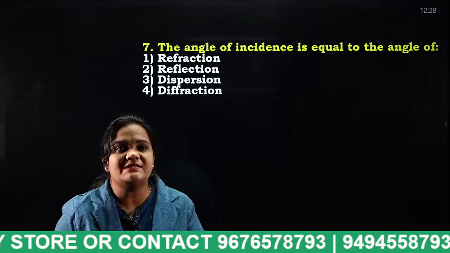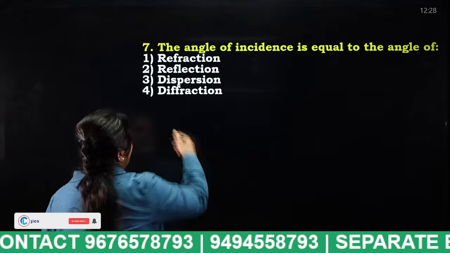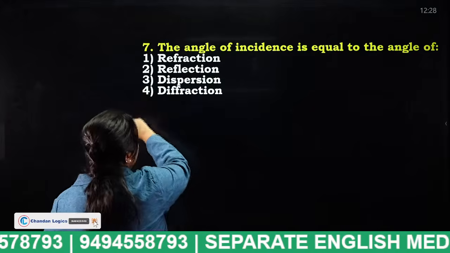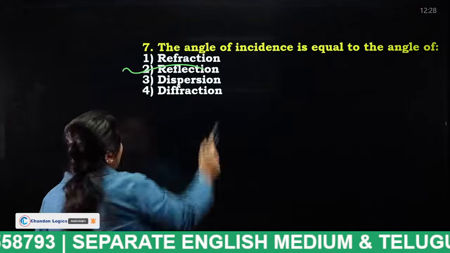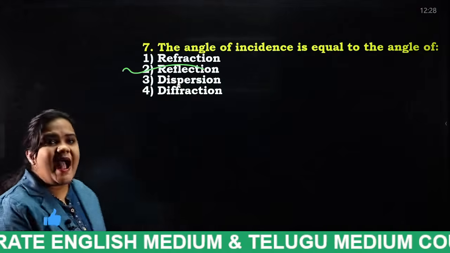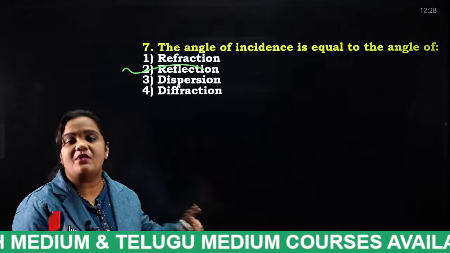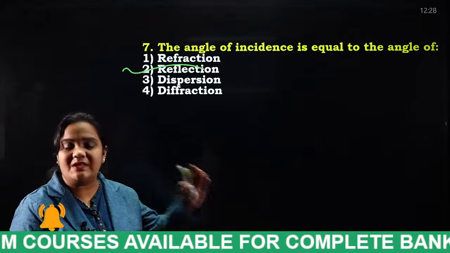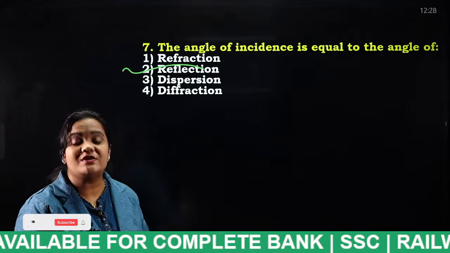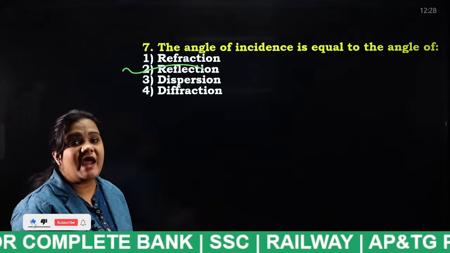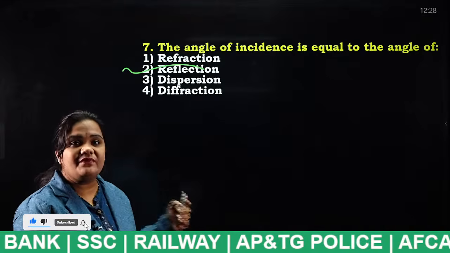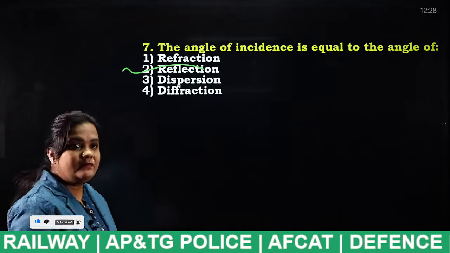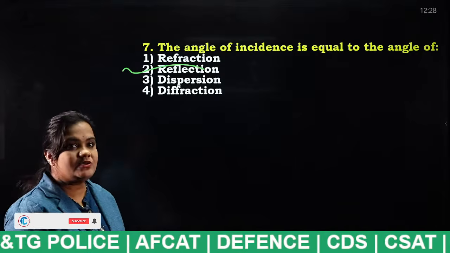Angle of incidence is equal to angle of reflection. Very good. This is the law of what, students? Law of reflection. What do you mean by law of reflection? The angle of incidence is equal to the angle of reflection, and the line which is perpendicular to both is known as the normal. This law is known as the law of reflection.